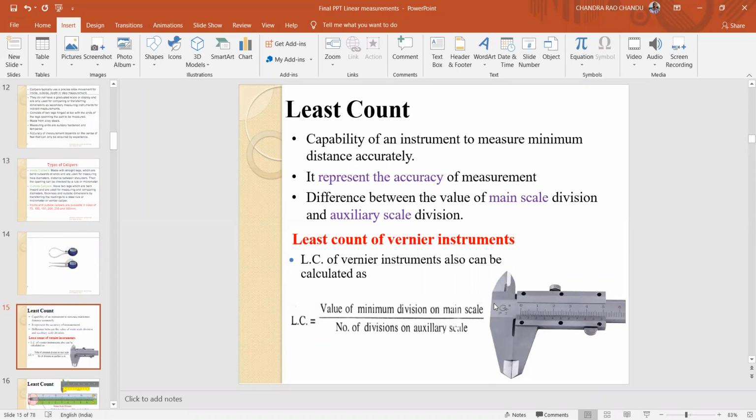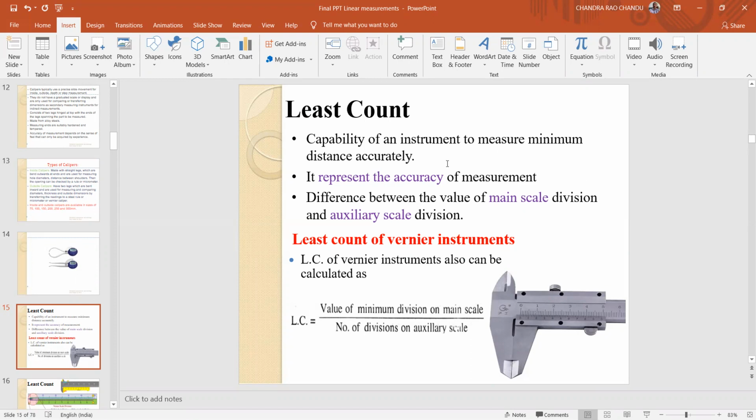Okay, next coming to the vernier calipers and micrometers. Vernier calipers and micrometers both have a least count. Okay, what is the least count? How to find the least count of vernier and how to find the least count of micrometer? You must know.